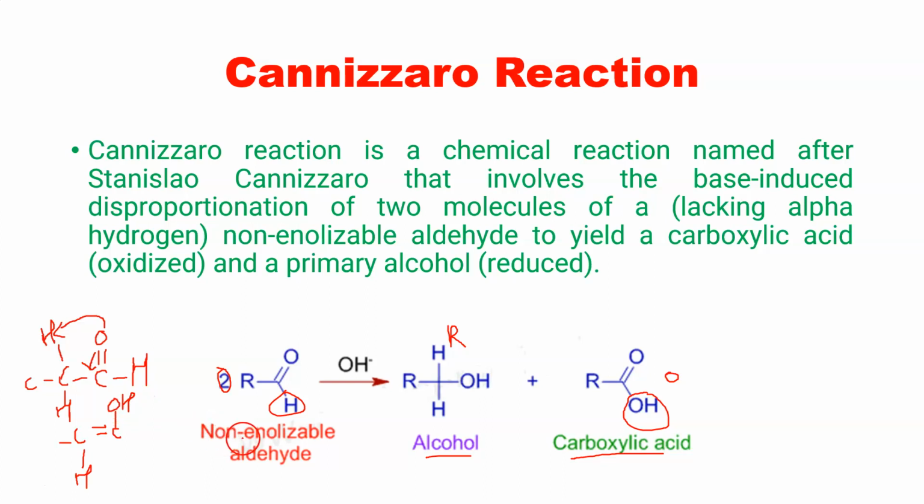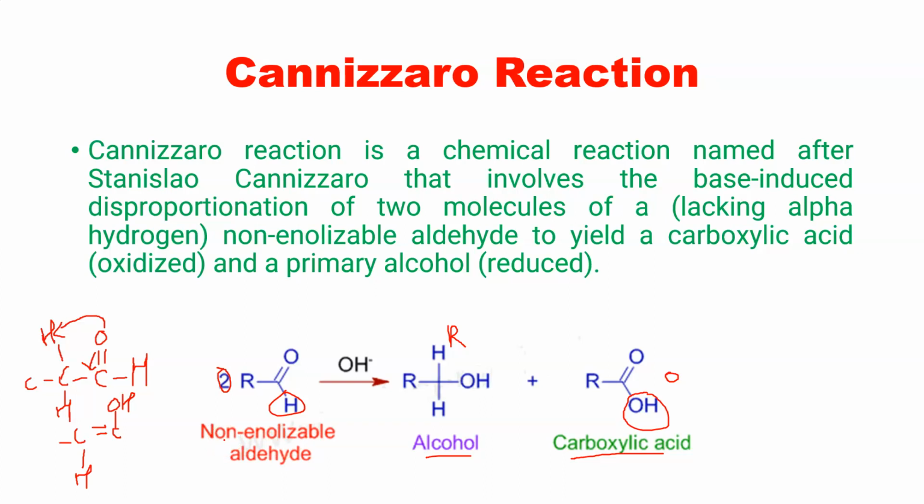So the starting material should be non-enolizable. Non-enolizable means they should not show such forms, keto form and enol form. Why? Because it becomes an enolate ion and an enol, as has been seen in aldol condensation. So non-enolizable aldehydes are required for the Cannizzaro reaction.